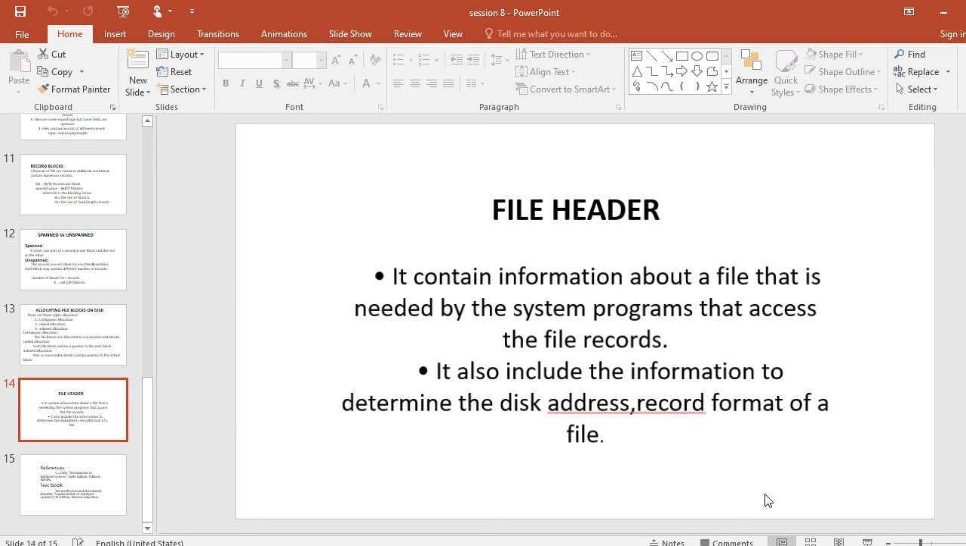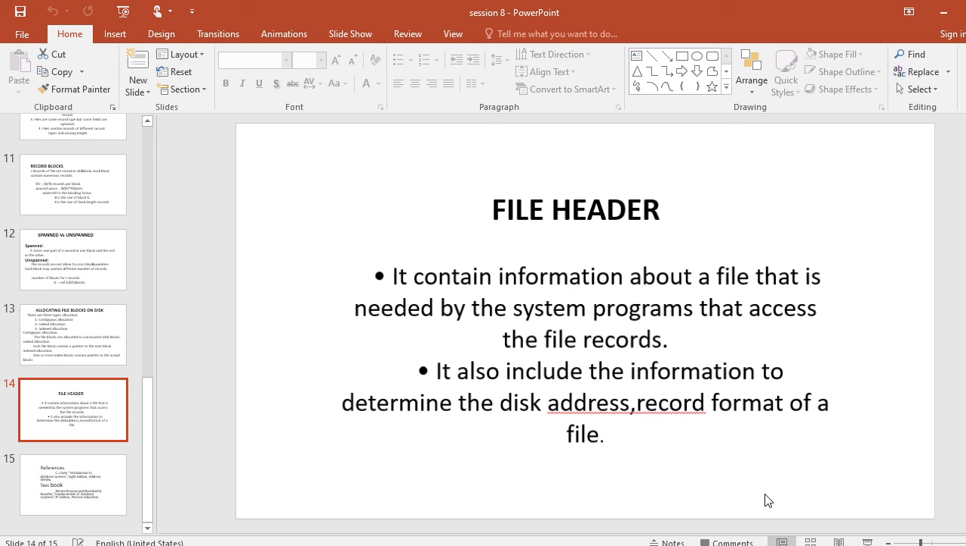Then finally, what is a file header? The file header descriptor contains information about a file that is needed by the system programs. What is a system program? A program for the computer system, such as the operating system, linker, loader, compiler, assembler, and interpreter. All of these come under system programs that access file records.